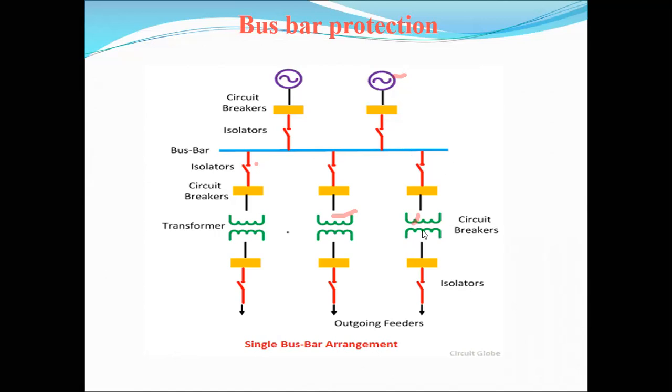In the feeder lines we are connecting the isolating switches, circuit breakers, and also the transformers. In the incoming feeder line we are connecting the generators. This blue color indicates the generators and also circuit breakers and isolating switches. This is the arrangement of a single bus bar system.